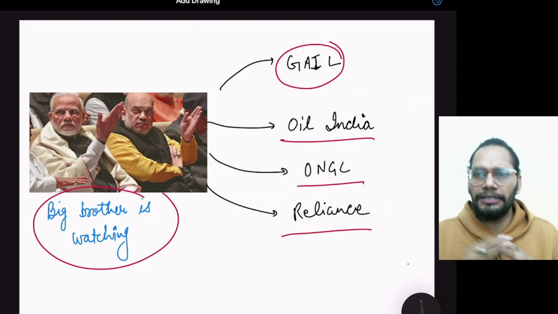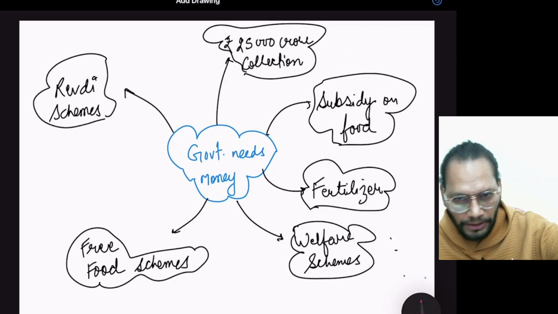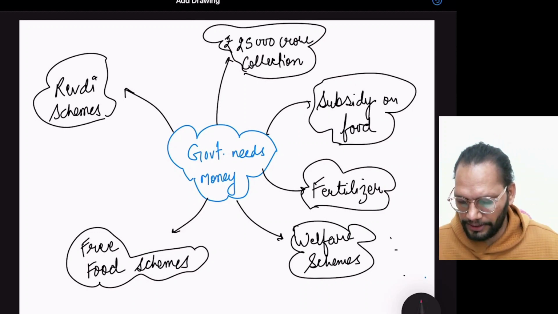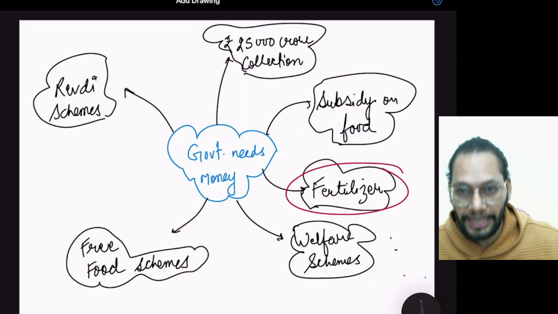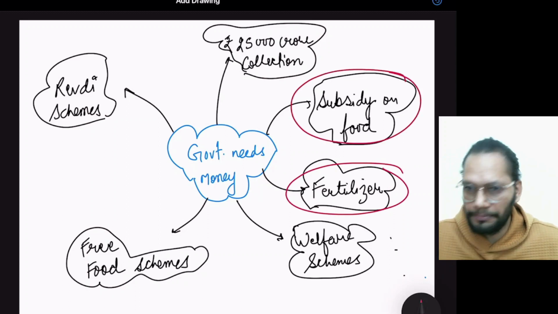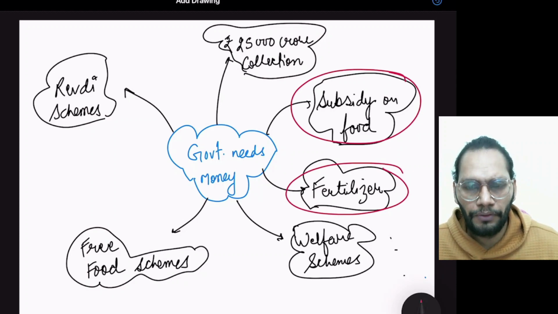But why does the government do that? That is also another question. What is the benefit? We already know the benefits. The government needs a lot of money because inflation is very high. A lot of things are happening there. The government needs money for fertilizer, right? The government needs money for the food subsidy, because Pradhan Mantri Garib Kalyan Yojana and some other subsidies are also going on there. We need money for that.